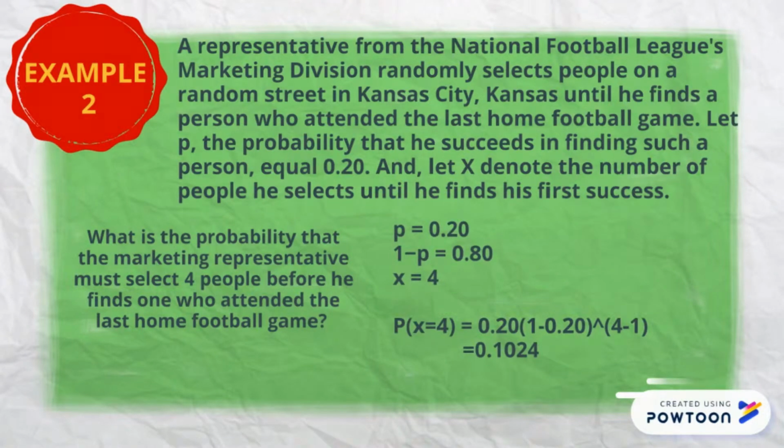What is the probability that the marketing representative must select 4 people before he finds one who attended the last home football game? From the question we know that p equals 0.2, 1 minus p equals 0.8, and x equals 4. P(X equals 4) equals 0.2(1 minus 0.2) to the power of 4 minus 1, which equals 0.1024.